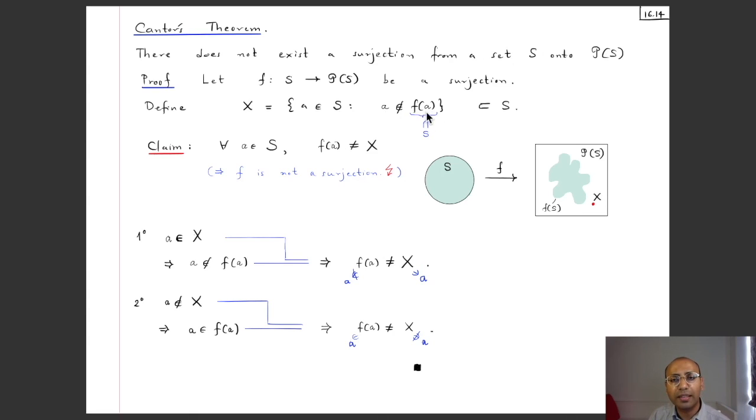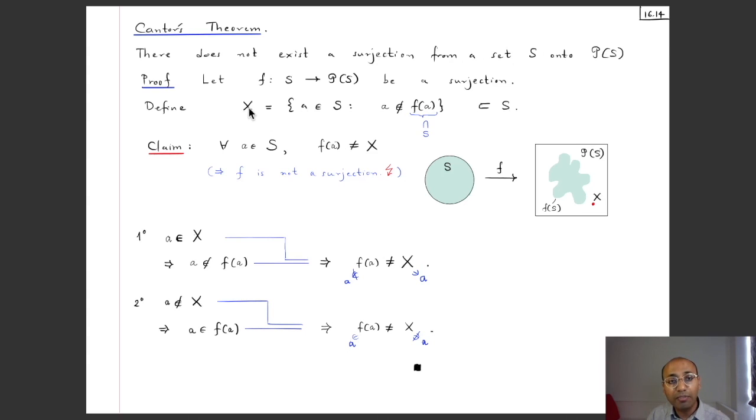Now, does this even make sense? Let us see. If A is an element in S, if I look at F(A), that's going to be an element of the power set. So that means that this F(A) is a subset of S. So you can ask the question, does A belong to F(A), or is it the case that A does not belong to F(A)? If A does not belong to F(A), then you put that A in this set, and if A belongs to F(A), then that A is excluded from this set. Okay, so this is a well-defined set X, and this set X is a subset of S because we are only looking at elements of S and asking whether they have this property or not. So at the end of the day, it's going to be a subset of S.